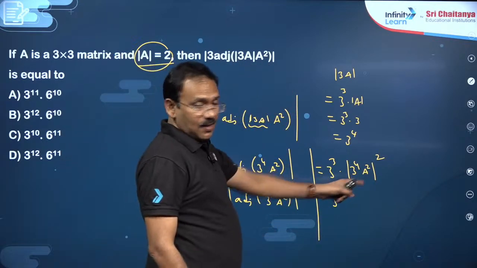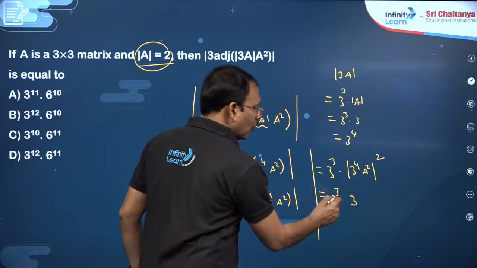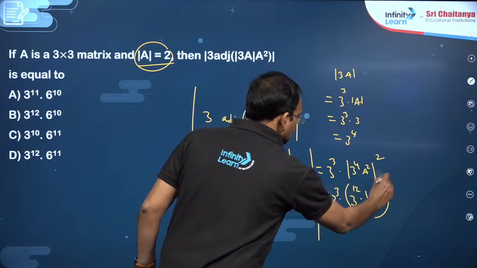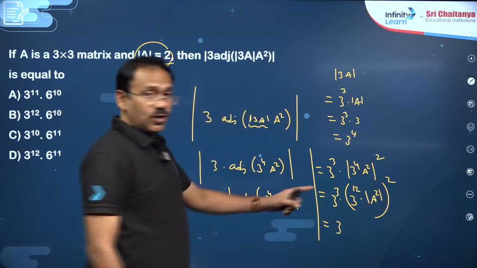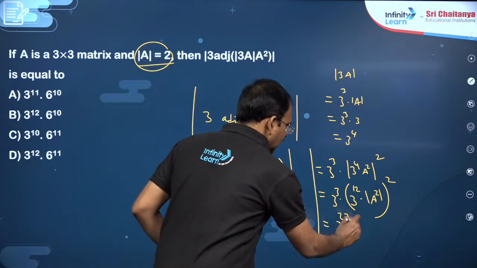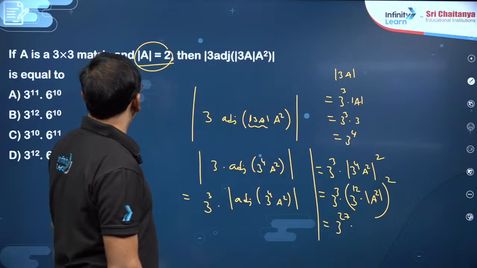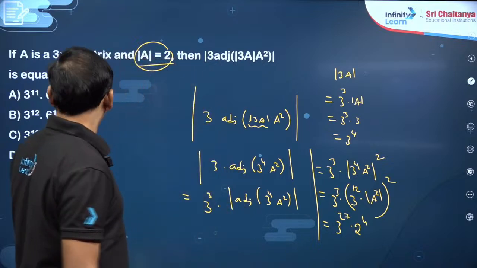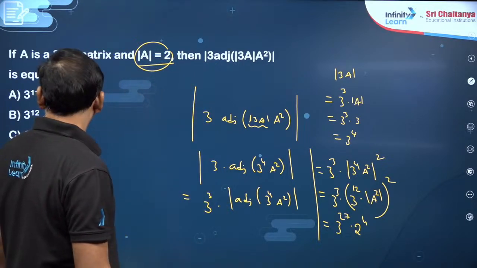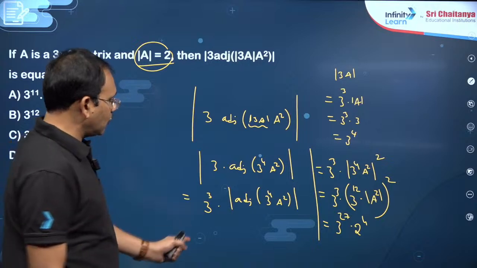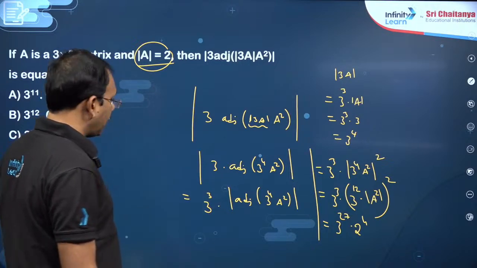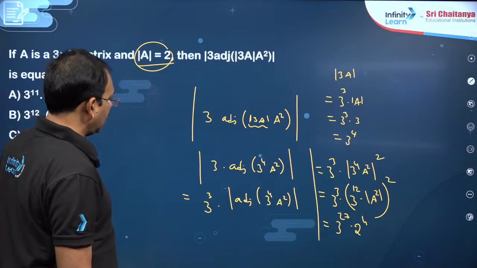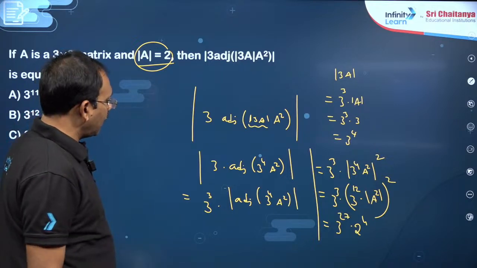Now det Ka is k power n: 3 power 4 whole cube is 3 power 12, into det A square whole square is there. So this becomes 24 plus 3, 3 power 27 into det A power 4, which is 2 power 4. So which is going to be, you can write 6 power, you see 3 power 10, 6 means if you take 3 that side, you will get 6 power 10 into what he has given, 3 power 11.